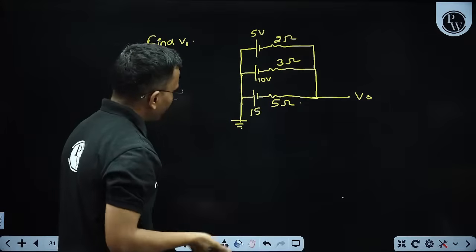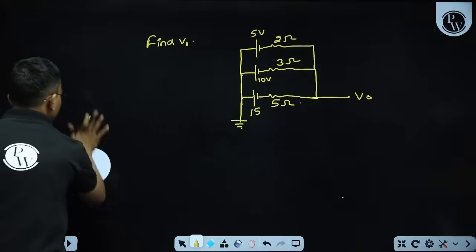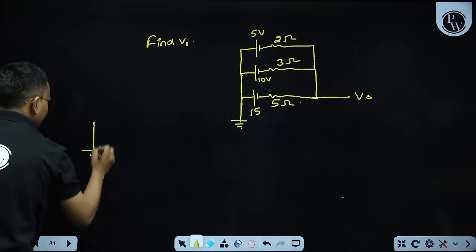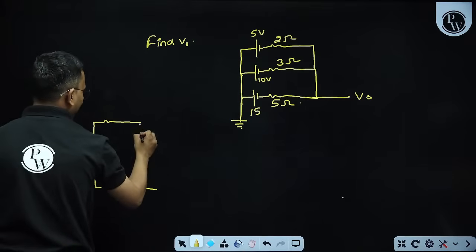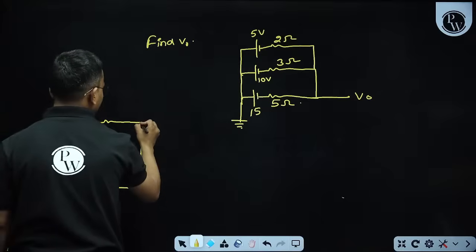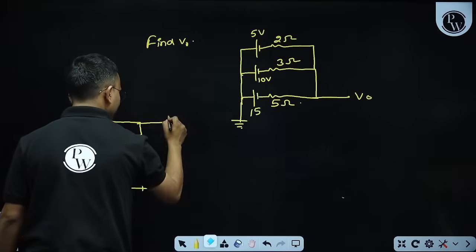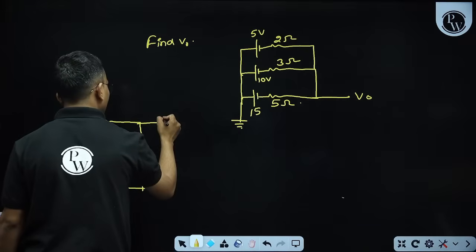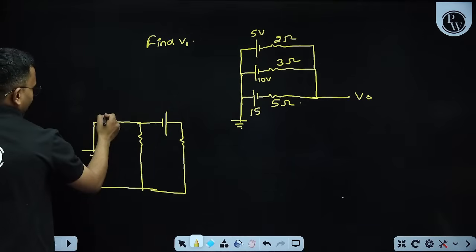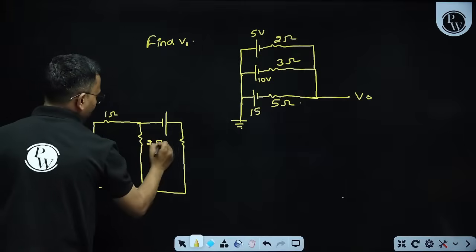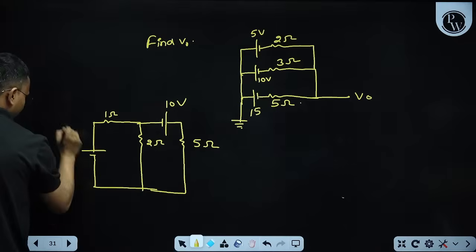Okay, here we have to find V node. So it was just a simple thing, but there can be some circuits like this. I am taking a battery here. Let us take like this. This is 1 ohm. This is 2 ohm. Let us take this is 5 ohm. This is 10 volt and this is 2 volt.